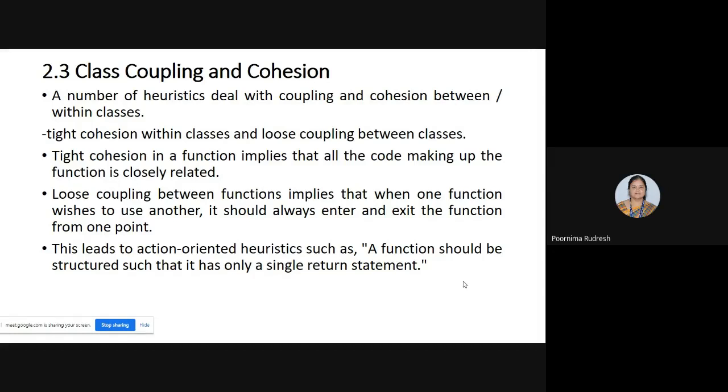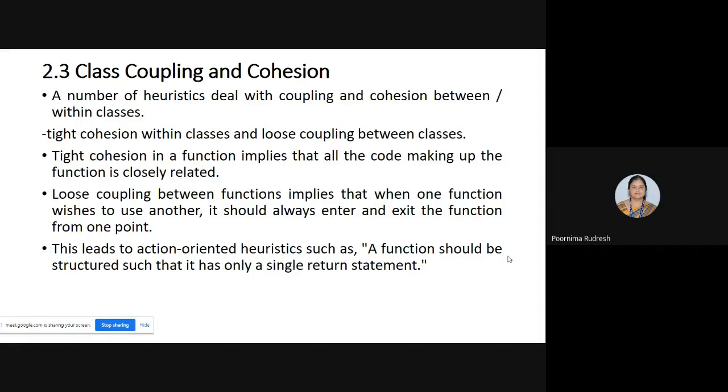Suppose let us consider that I have written two functions, function 1 and function 2, where function 1 wants to use function 2. Then function 1 always should enter and exit the function f2 from one point. Clear now? So loose coupling means when one function wishes to use another function, it should always enter and exit from only one point.